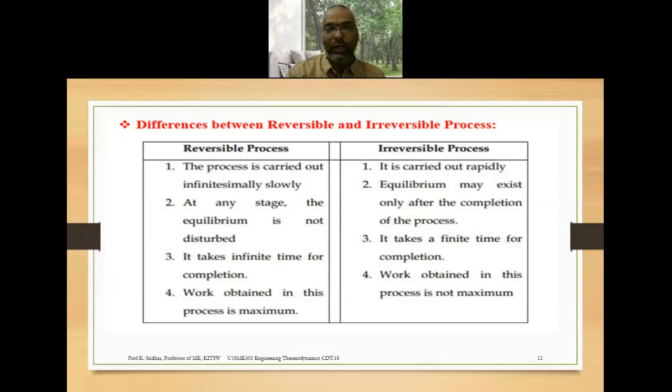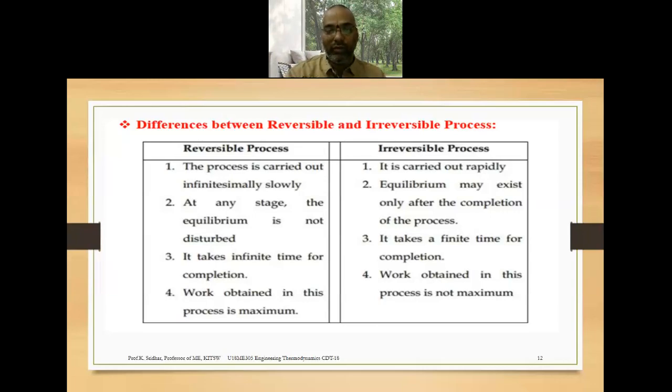Coming to the second one, at any stage the equilibrium is not disturbed. Just now I told you that the reversible process is the locus of all equilibrium states, so we can represent it by a continuous line drawn through all the equilibrium states. That's why the equilibrium state is not disturbed in the reversible process, whereas in the irreversible process there will automatically be some disturbances. And a reversible process takes infinite time to complete, because it proceeds at very slow rates, so the time taken is very high. Exactly the reverse happens in the irreversible process.